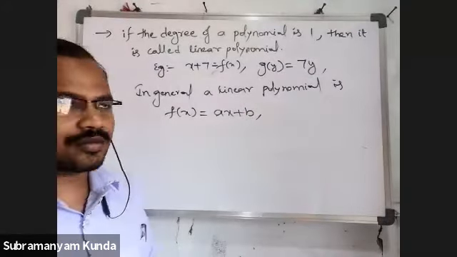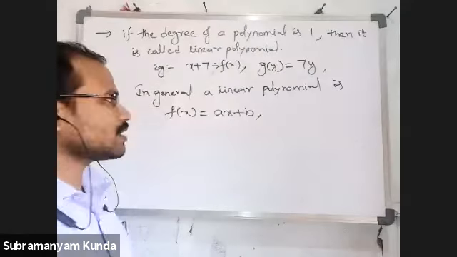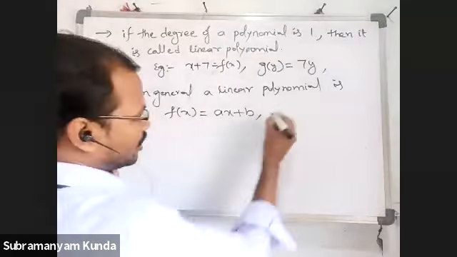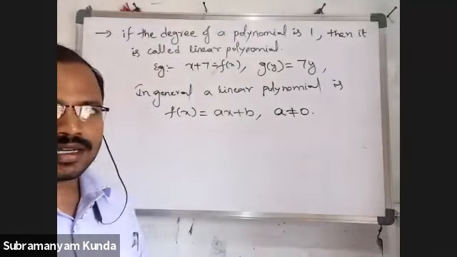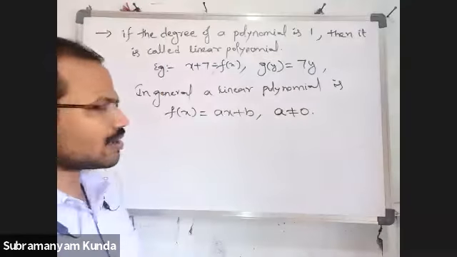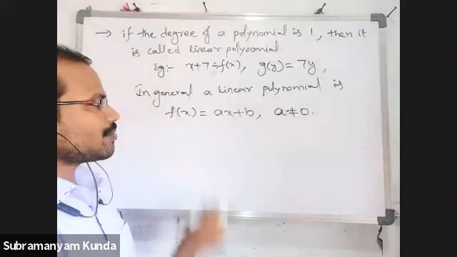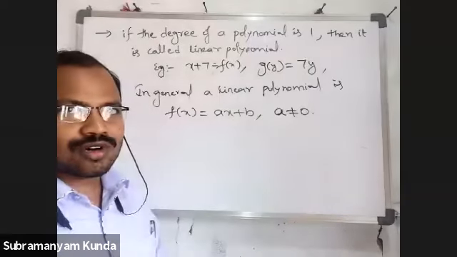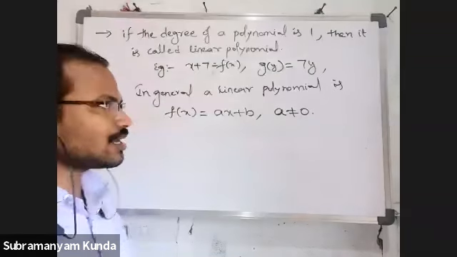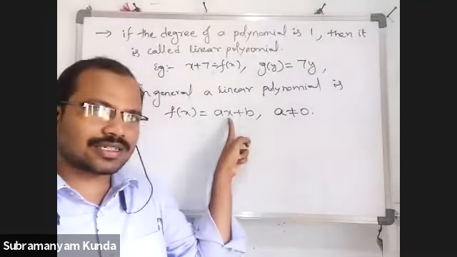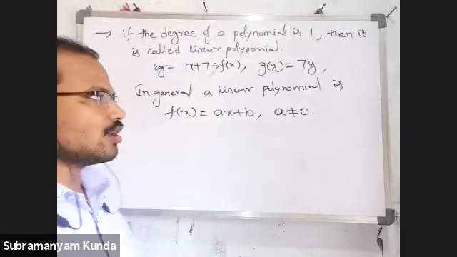The general form of the linear degree polynomial is f of x is equal to ax plus b, where a is not equal to 0. If a equal to 0, what happens? It will become a constant, that means only b. f of x is equal to b. That is not a linear polynomial. That's why the coefficient of x term should not be 0. a is not equal to 0.